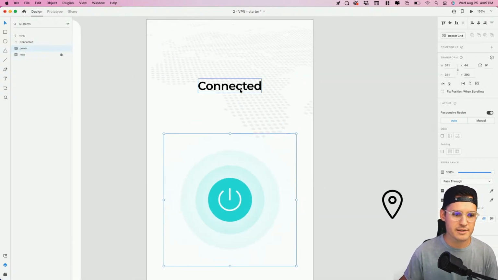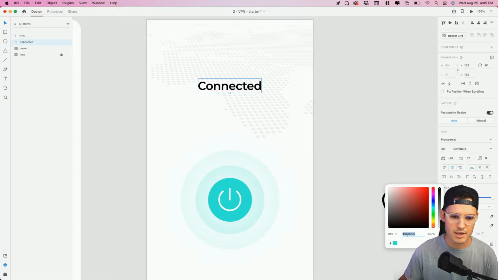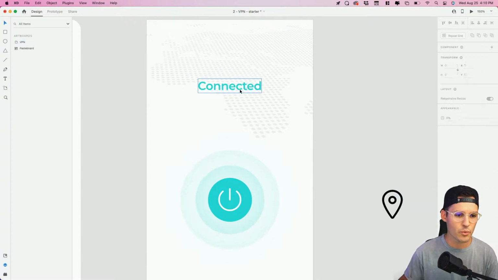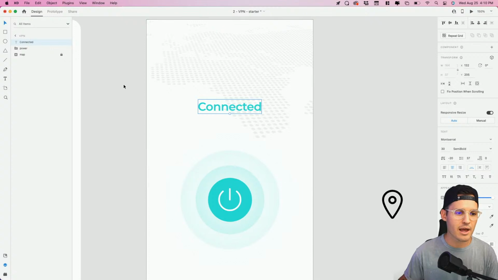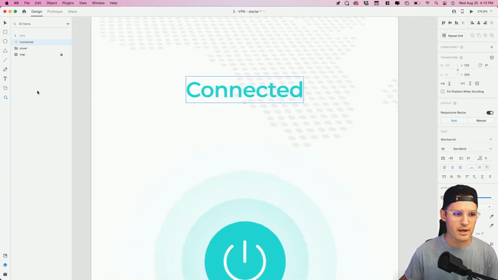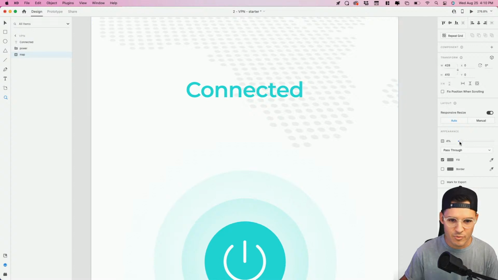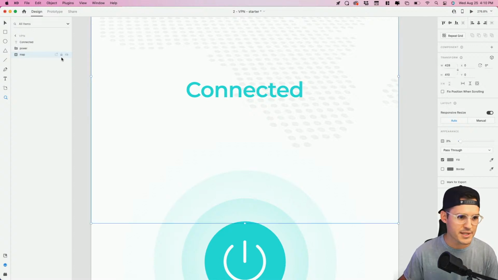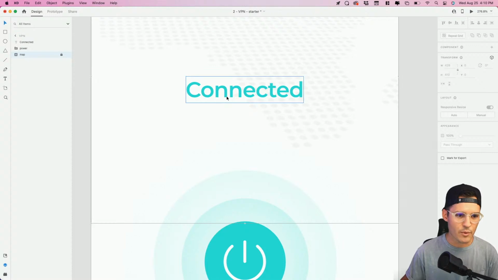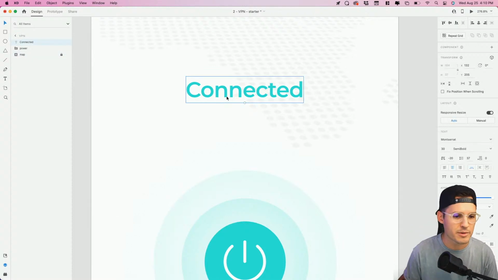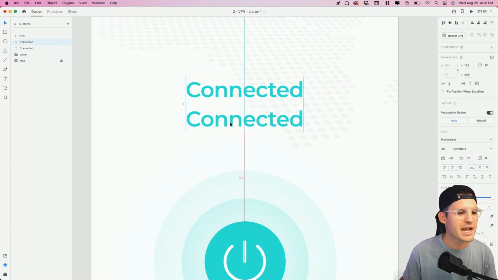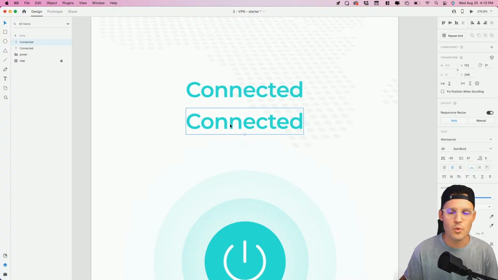With that being said, we got our power button. Let's make this the same kind of green color, to show that we are connected. And then maybe we can unlock our map really quick and bring it down to more like 4 or 3% so it's not interrupting us. We want good contrast and clarity between a little bit of decoration, a little bit of spice, but we also want good clarity, okay?